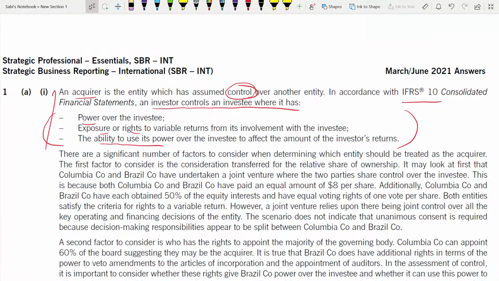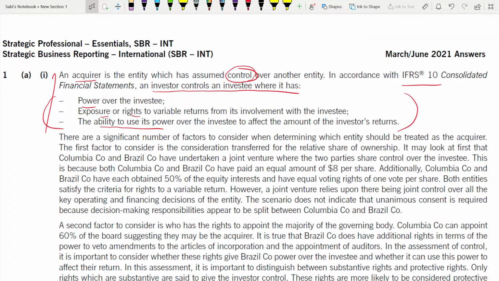You need to start like this: define acquirer, give a standard, then say according to the standard what the meaning of control is. This should be in the first paragraph. Second paragraph, now you're talking about the factors, bringing this to the case study, linking everything in the case study. There are a significant number of factors to consider when determining which entity should be treated as the acquirer.